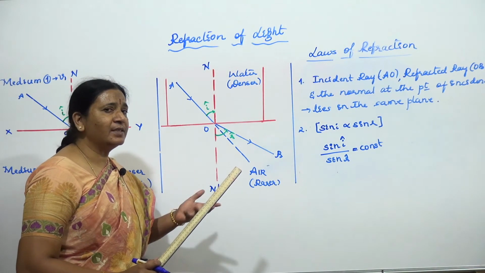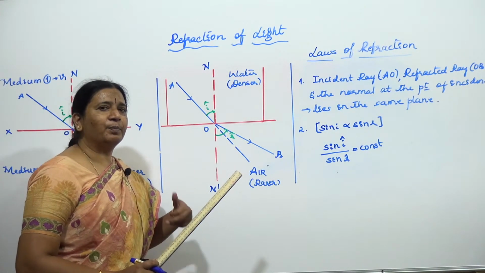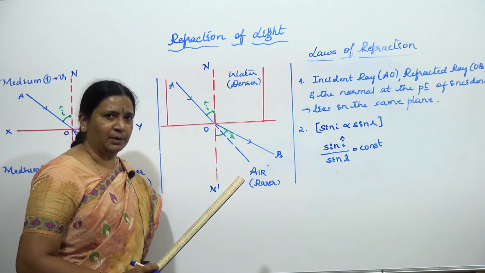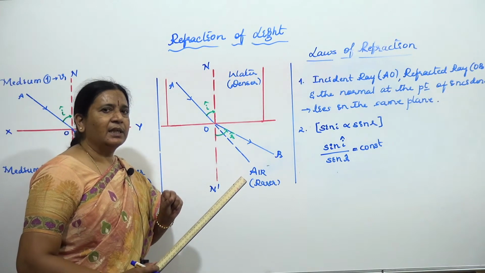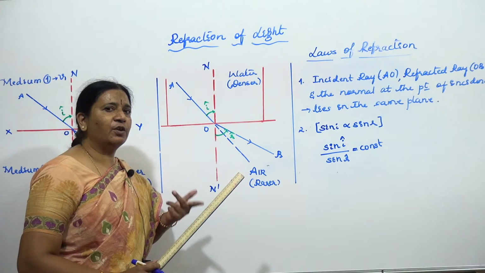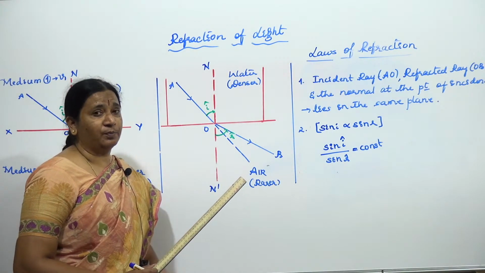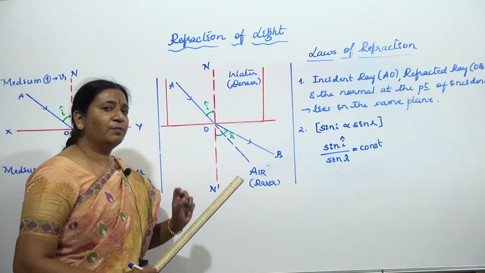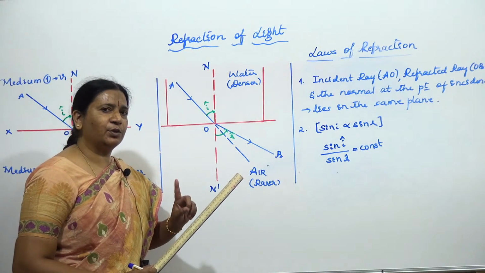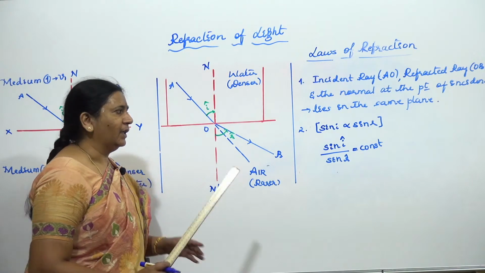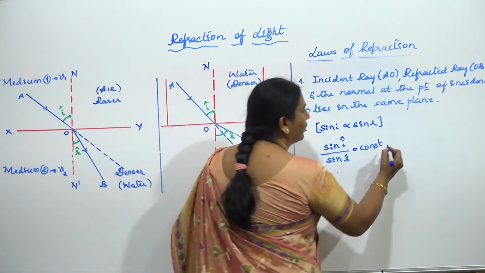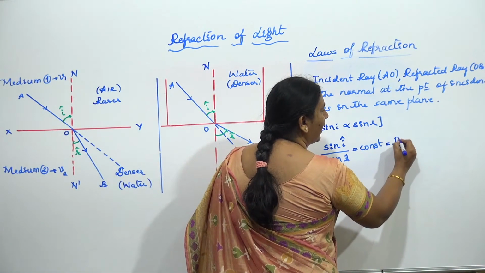But that constant changes from pair of media to pair of media. It does not just depend on the pair of media, it even depends on from which medium it is starting to which medium. So this constant we are going to call as the refractive index.